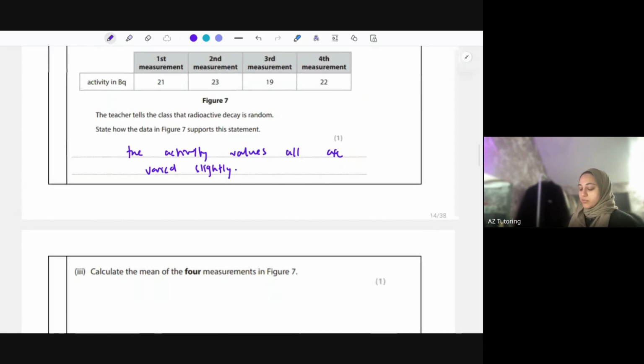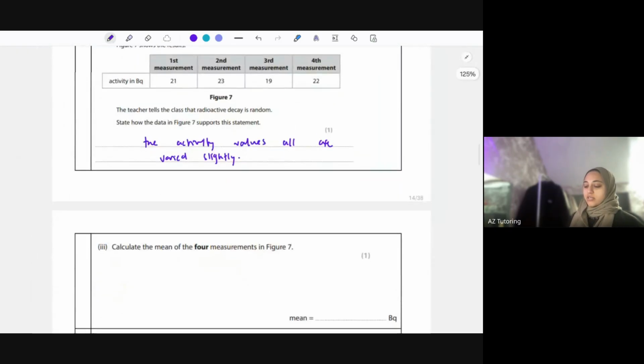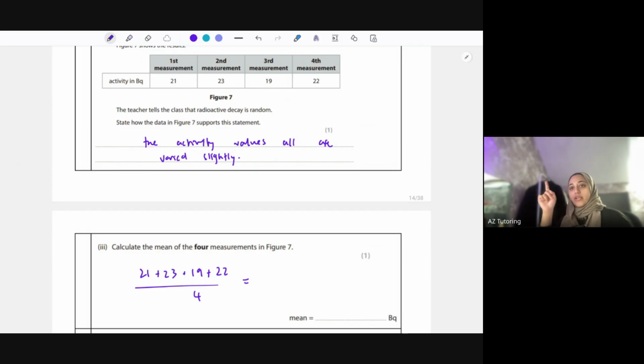Calculate the mean of the 4 measurements. So just your basic math, you're just adding them, and because there's 4, divide by 4. So 21 plus 23 plus 19 plus 22, and then divide that by 4. Also remember, with these kind of graphs, whenever you're working out a mean and you've got an anomalous result, never include that anomalous result in your mean.